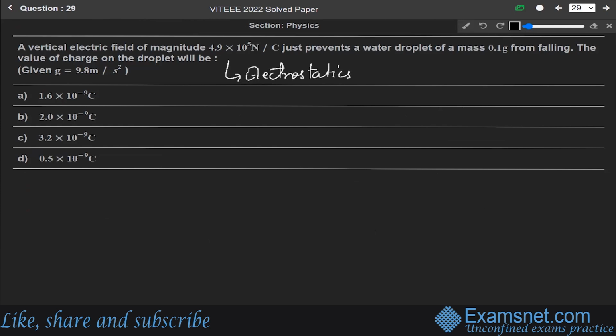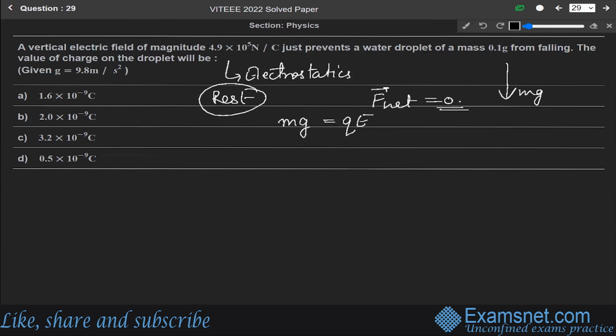Now we know that as the droplet is at rest, the net force will be equal to 0. So the force will be mass into gravity, since it is falling, and we have to just prevent it from falling. So this downward force, mg, will be equal to the charge into the electric field, so the charge will be equal to mg over E.